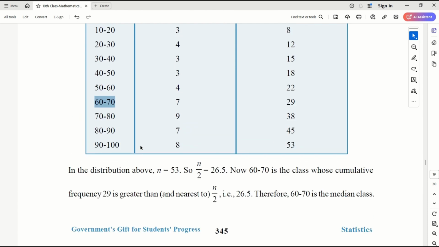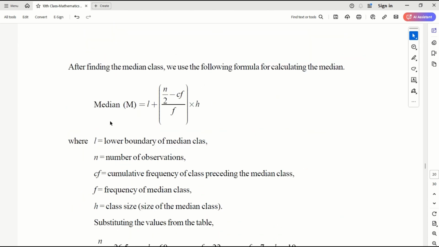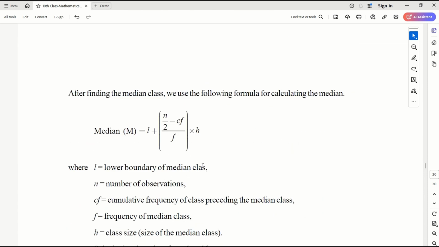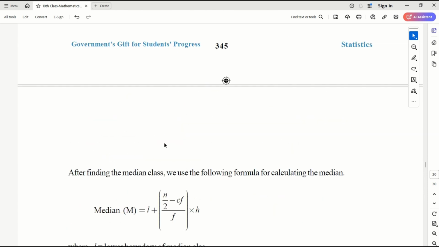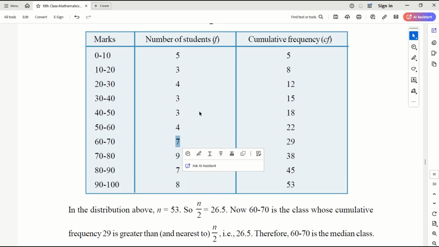Now, once you decide what the median class is, this is the formula you use. Median equals L plus n by 2 minus CF, times h over F. L is the lower bound of the median class, CF is the cumulative frequency of the preceding class. If I see here, the cumulative frequency of the preceding class is 22, and F is the frequency of the class. Frequency of the class is 7. Don't get confused here.